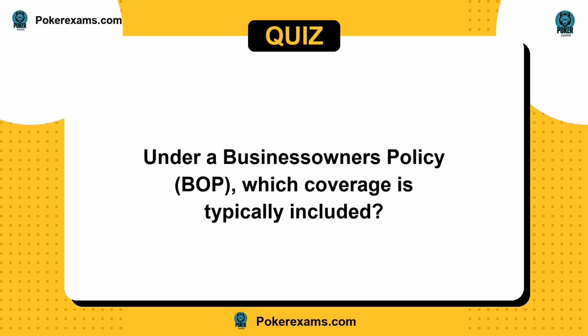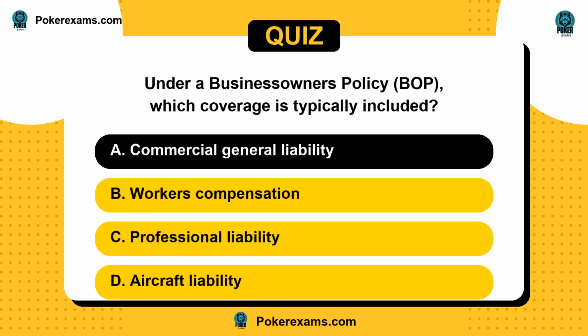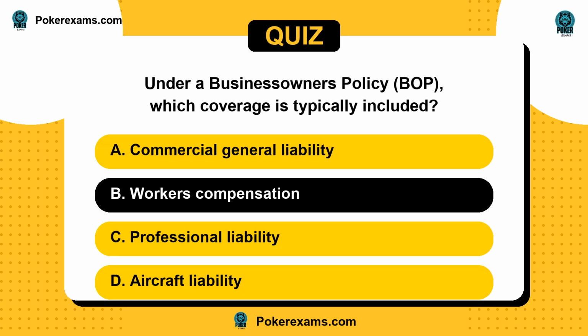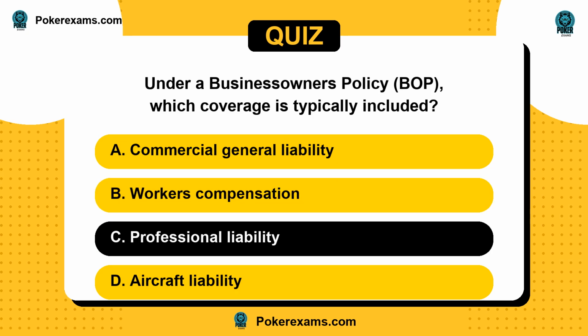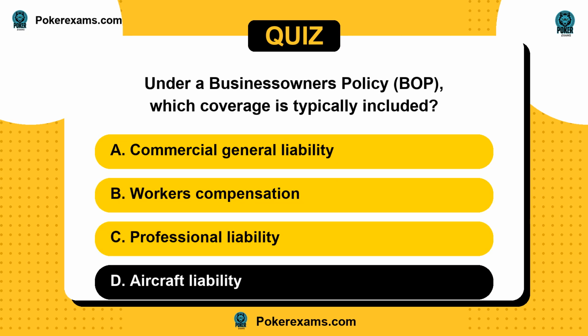Under a business owner's policy, BOP, which coverage is typically included? Is it A, commercial general liability? Or B, workers' compensation? C, professional liability? Or D, aircraft liability?